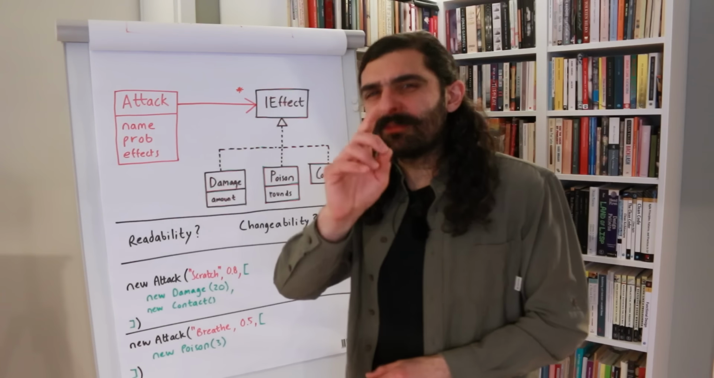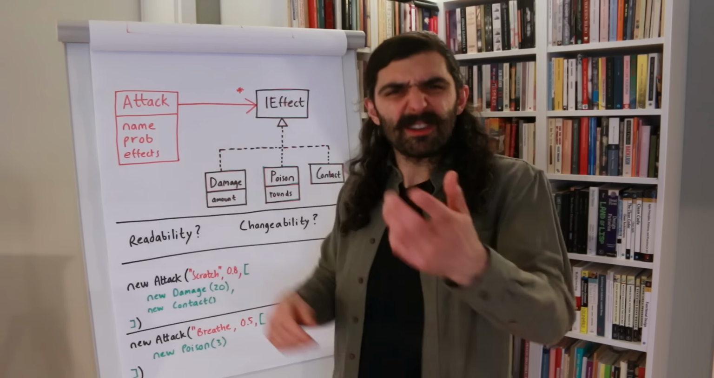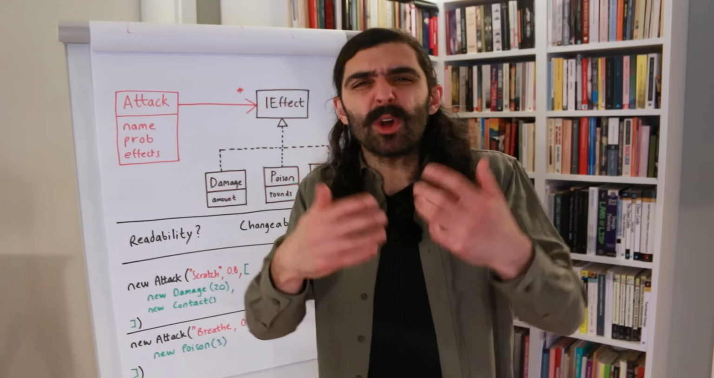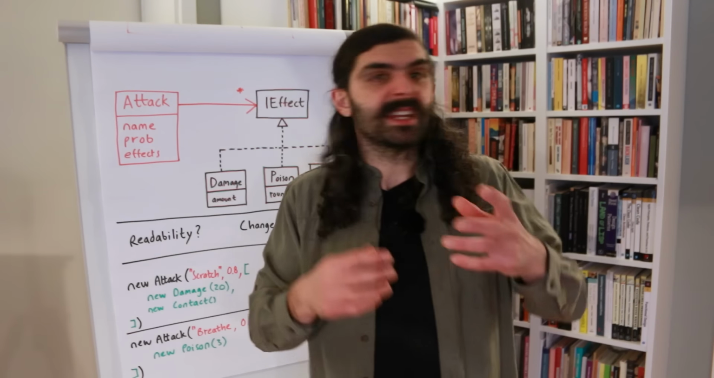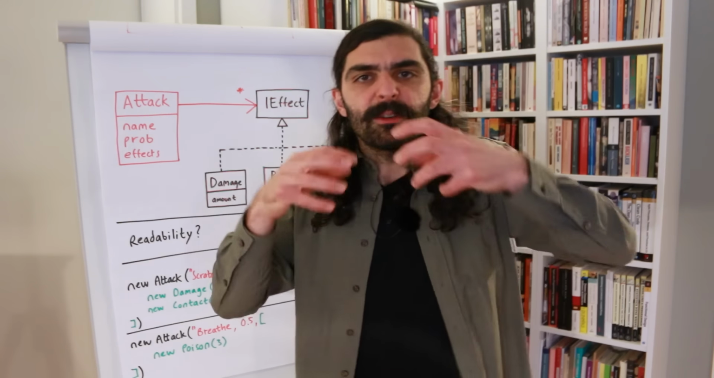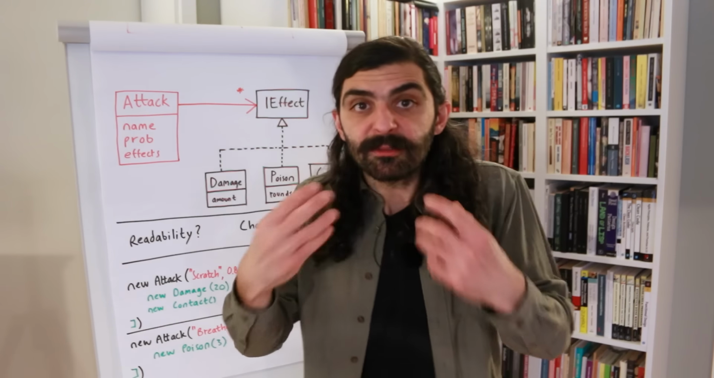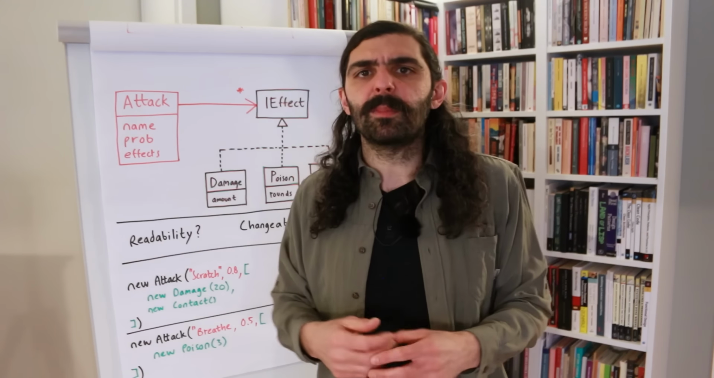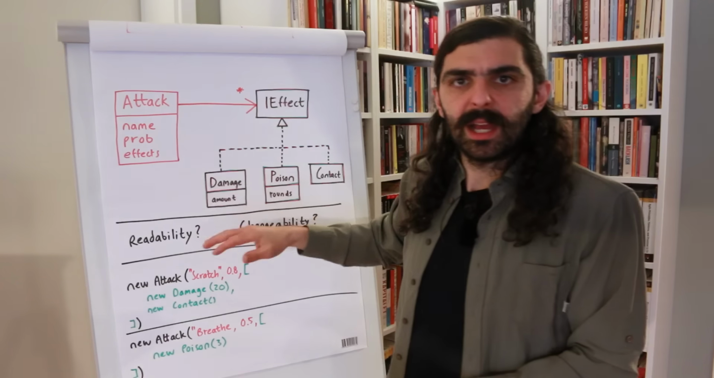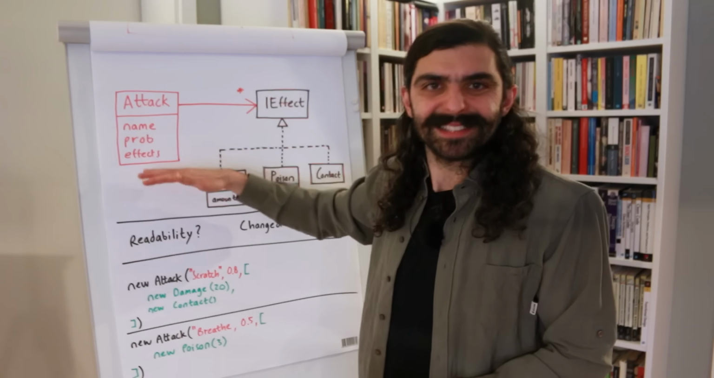Now, could we have made probability an effect? Probably. Pun intended. We could probably also have broken out the idea of probability into its own hierarchy of things. Either a hierarchy of things that may or may not cancel the attack, or maybe a hierarchy of effect modifiers that could modify the effects before they are actually applied. We're really only scratching the surface here. But let's keep it simple, and let's keep probability in the Attack class for now.